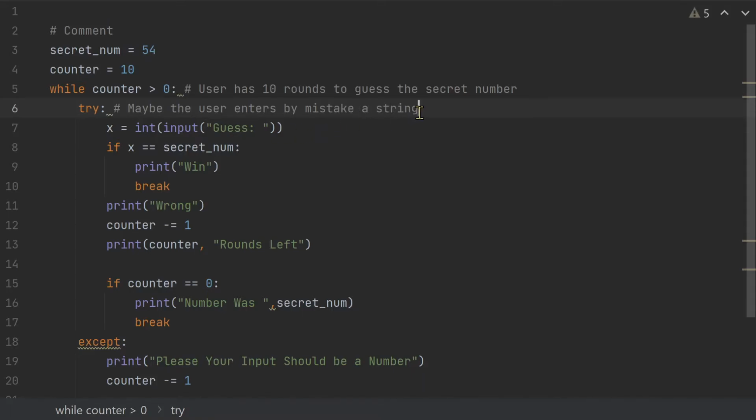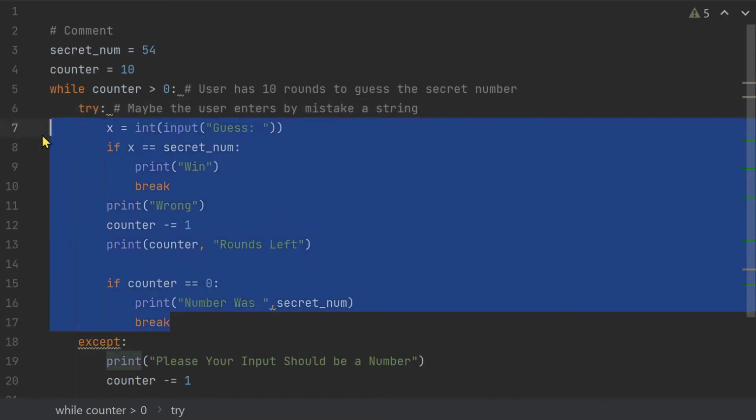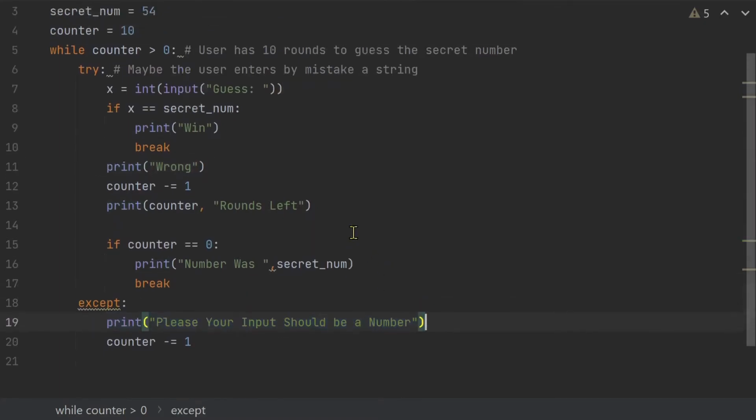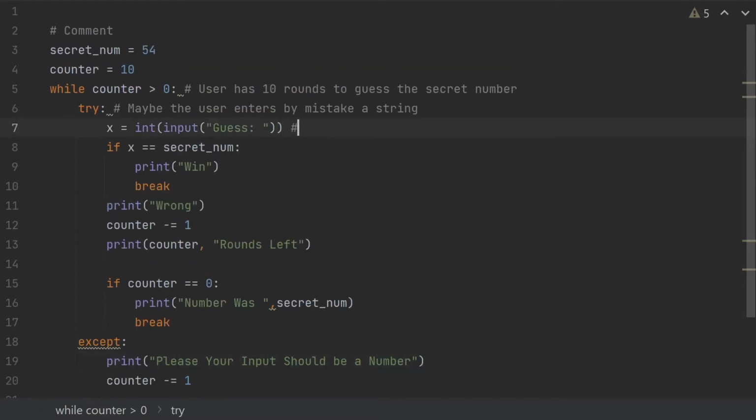Of course, with the try and except block, first Python will try all of this code. Then if an error occurs, this statement will be printed. So, here is the guess of the user. So I could write guess of user, let's say. Of course, there's an if statement. So if x equals secret num, I'll print for the user win, and Python will break out of the loop and the code will terminate.